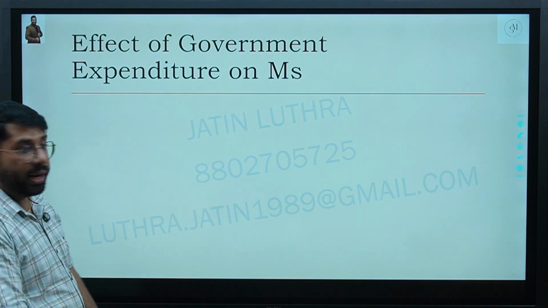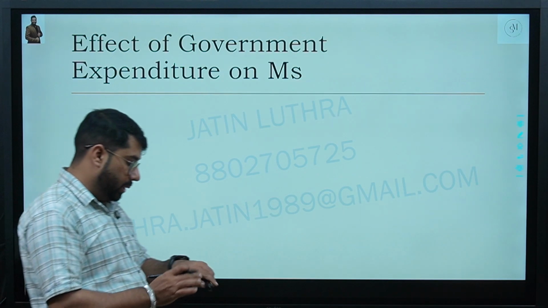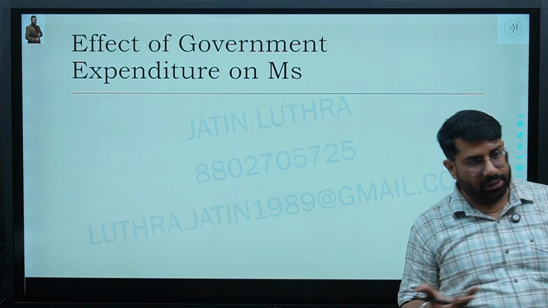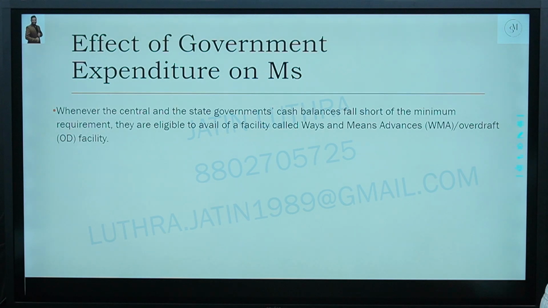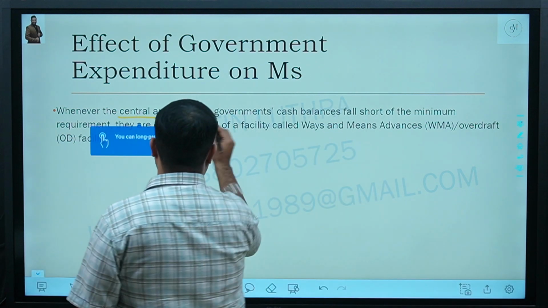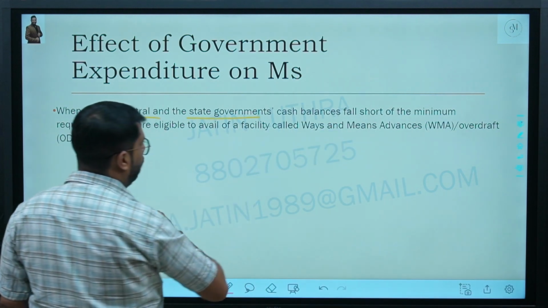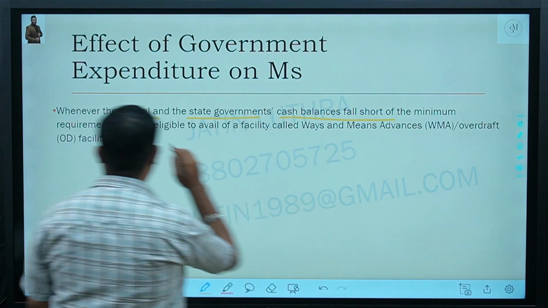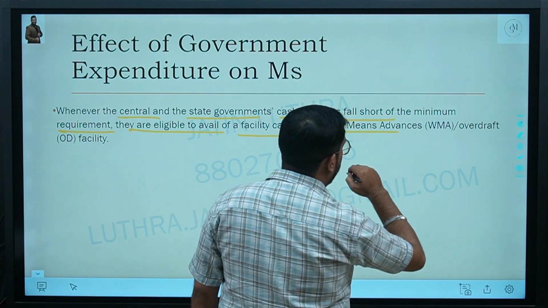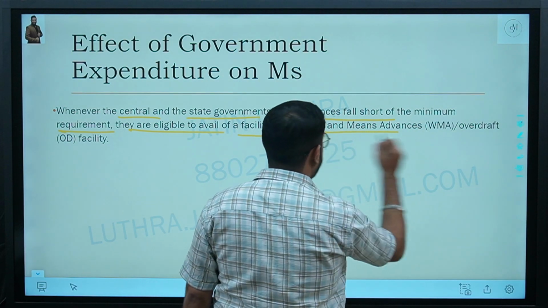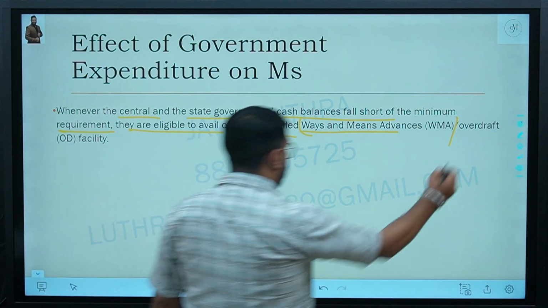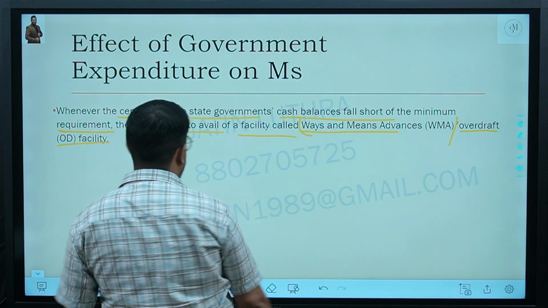That is the effect of government expenditure on money supply. Sir, does whatever money the government spends really affect the money supply? That is what we have to understand here. It says, whenever the central and state government cash balances fall short of the minimum requirement, they are eligible to avail a facility called ways and means advances. Remember this term, ways and means advances. It could be there in your MCQ. Also known as the OD facility, that is, overdraft facility.